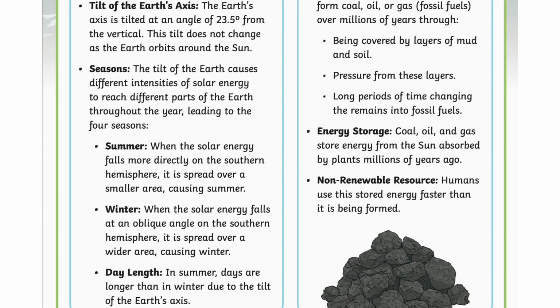Summer. When the solar energy falls more directly on the southern hemisphere, it is spread over a smaller area, causing summer. Winter. When the solar energy falls at an oblique angle on the southern hemisphere, it is spread over a wider area, causing winter. Day length. In summer, days are longer than in winter due to the tilt of the Earth's axis.